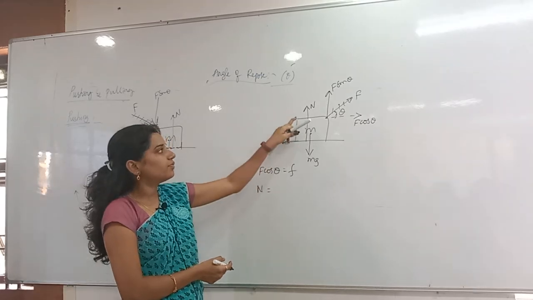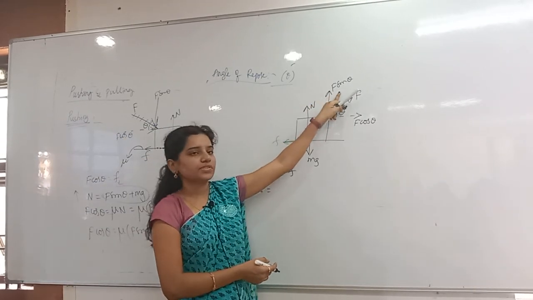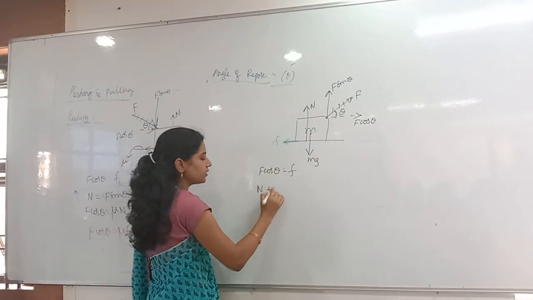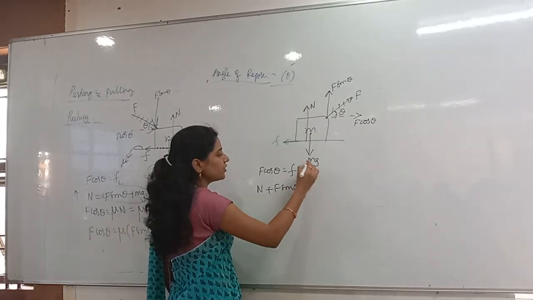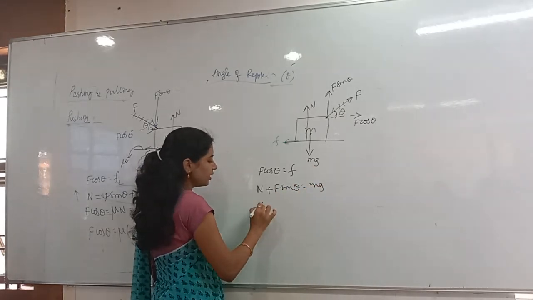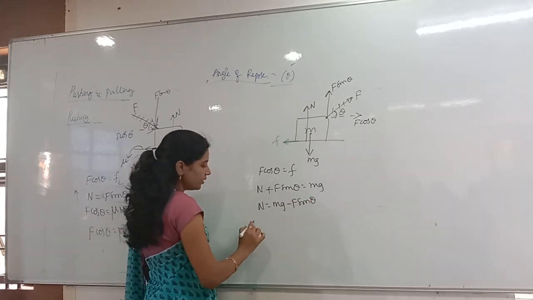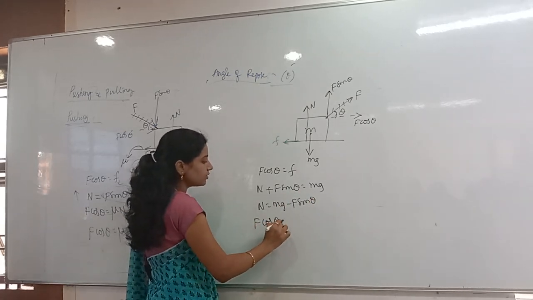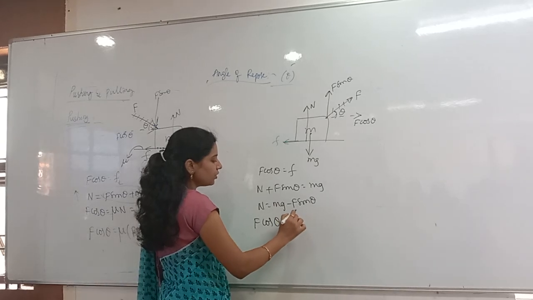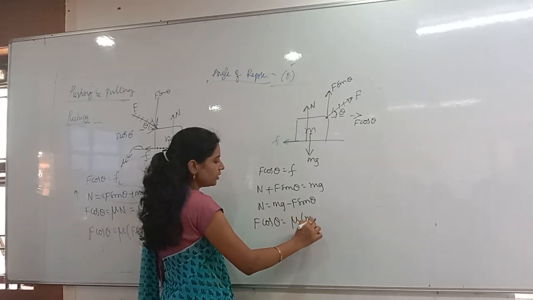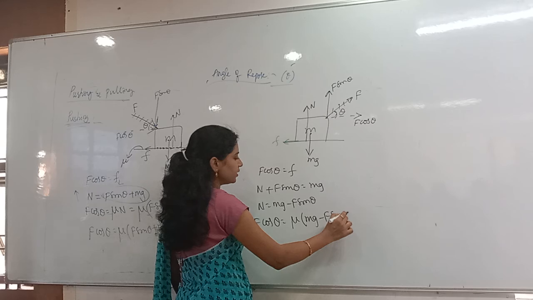What are the upward forces here? N plus F sin theta. N plus F sin theta is equal to the downward force mg. Then N is equal to mg minus F sin theta. Then F cos theta is equal to mu into normal reaction. The normal reaction is mg minus F sin theta.